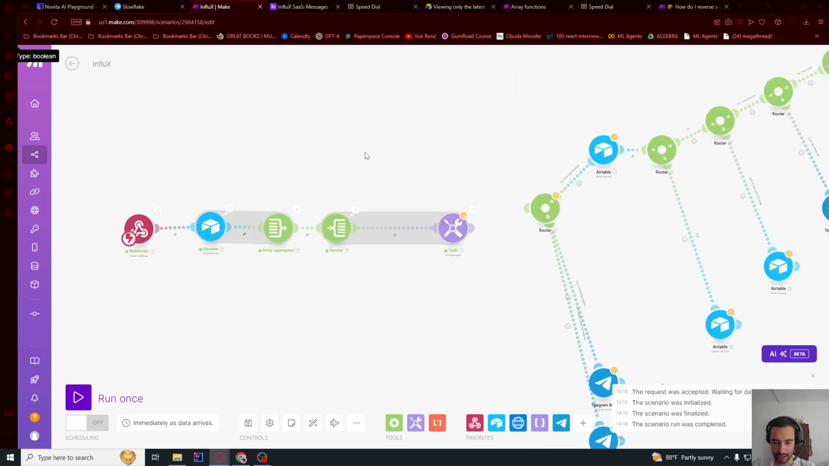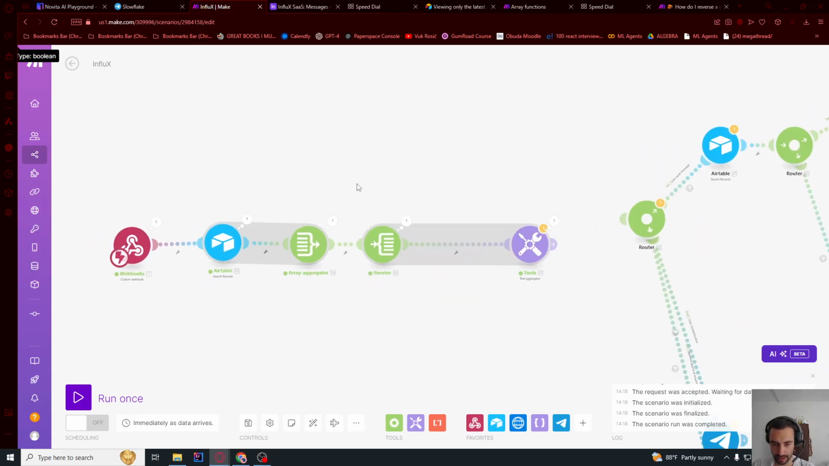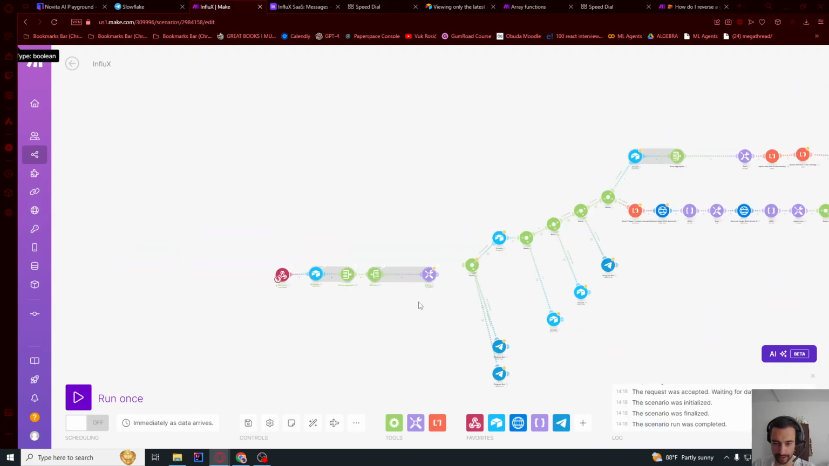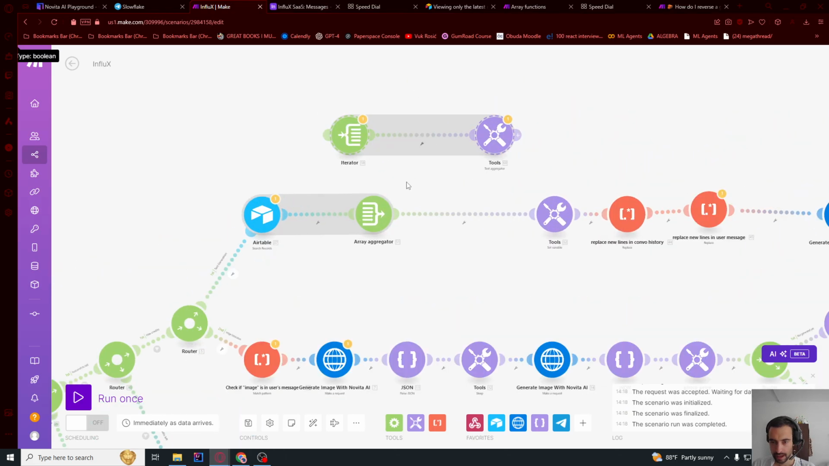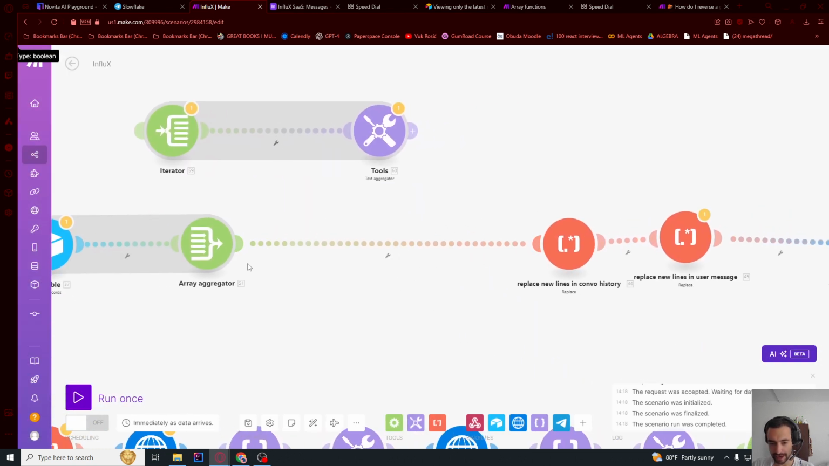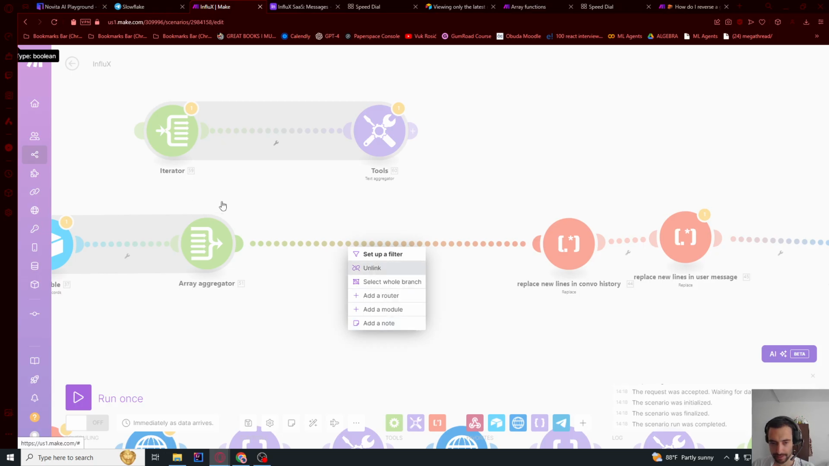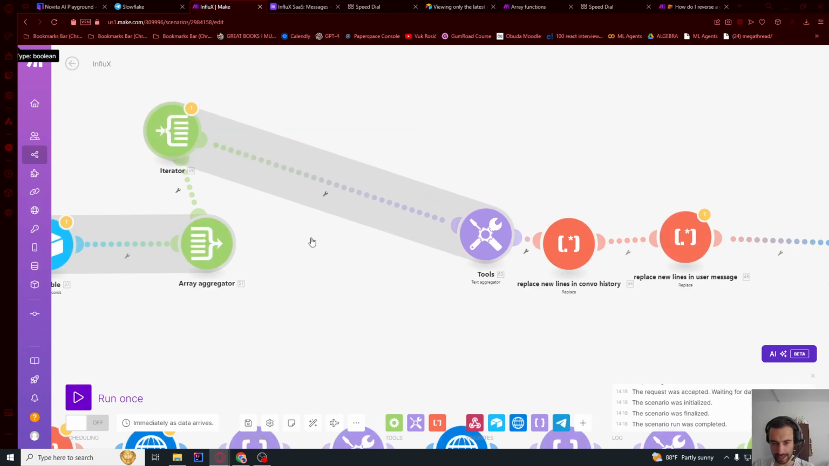So now I'm just gonna copy this. Actually, let me copy these two. Control C, and let's go here where we are doing all of this. Control V. I think you don't have this set variable, so delete this module, delete everything. I think you should not have anything in between the array aggregator and this replace. Let me disconnect them. And then let's connect the array aggregator to the iterator, and let's connect the text aggregator to this replace. Let me move it like this.